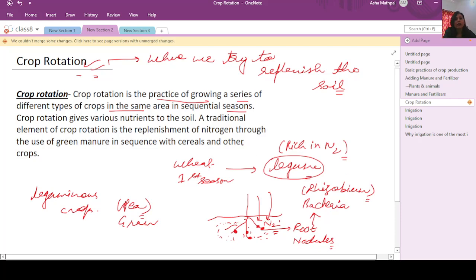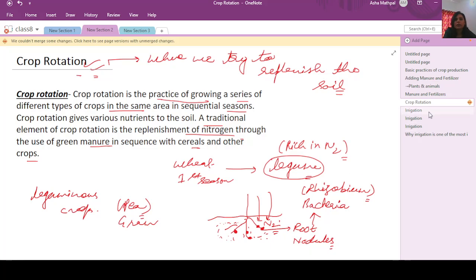That is why I have written here: a traditional element of crop rotation is the replenishment of nitrogen through the use of green manure in sequence with the cereal and the other crops. And there are various types of crop rotation also, but this is one of the most basic examples.